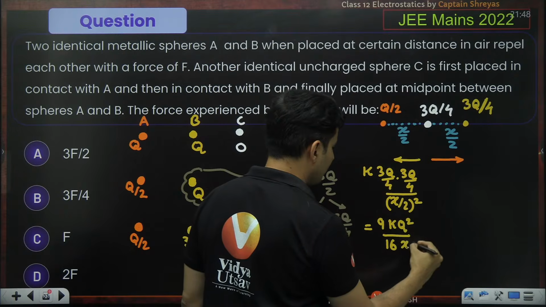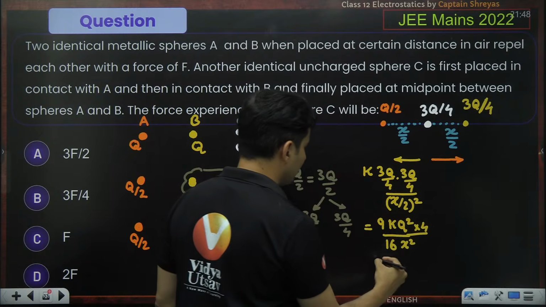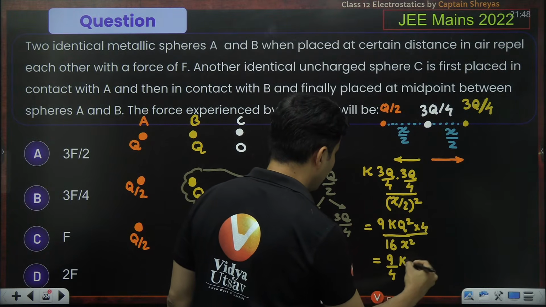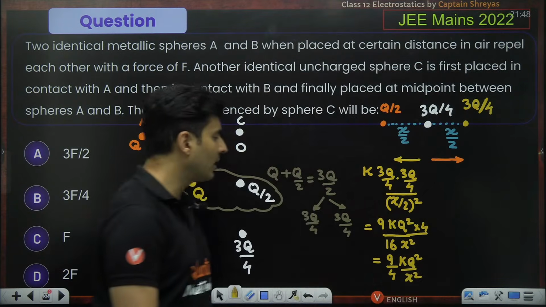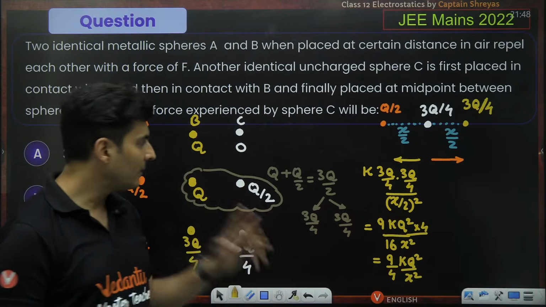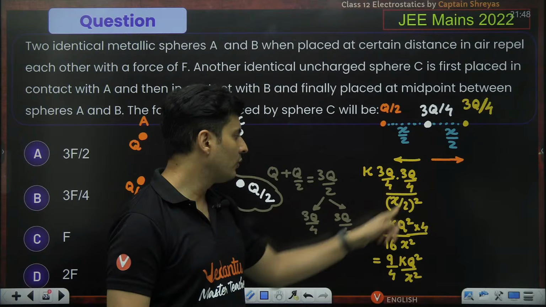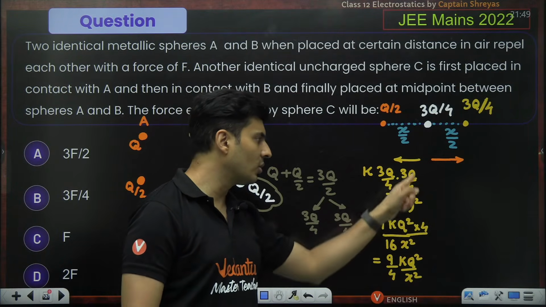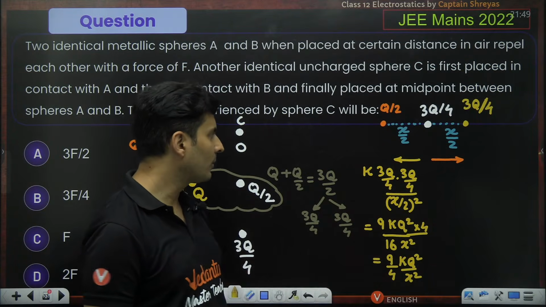X square is there here. 2 square is 4 but goes on the top. 4 cancels with 16 and you are left with 9 by 4 kq square by x square. Everybody clear till this point? 3 3s are 9, 4 4s are 16, 2 square is 4 but goes on the numerator, 4 and 16 cancel, so 9 by 4.